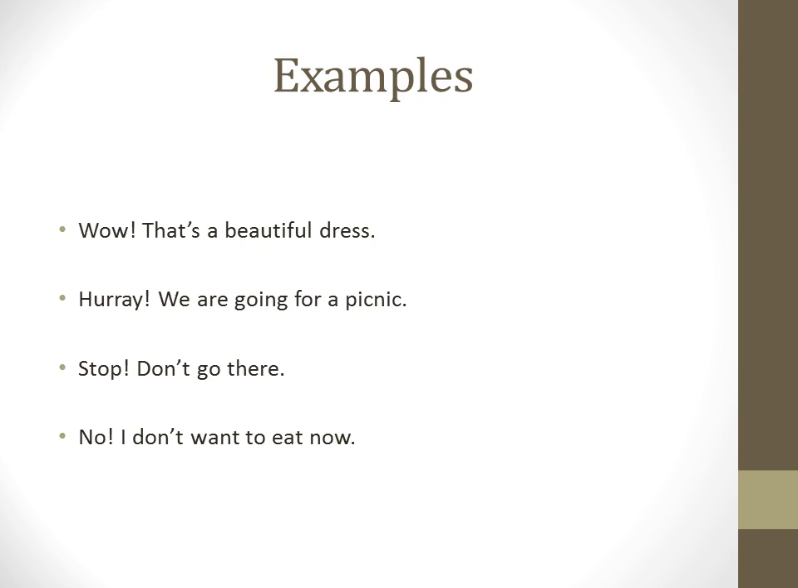So let's see some examples. Wow, that's a beautiful dress! Hooray, we are going for a picnic! Stop, don't go there! No, I don't want to eat now! If we look at the first example, wow, that's a beautiful dress, it means someone is happy to see a beautiful dress. And the exclamation mark shows that something is being said strongly.